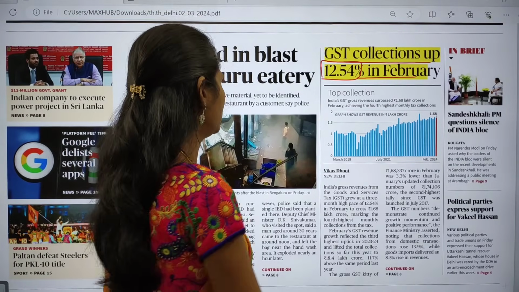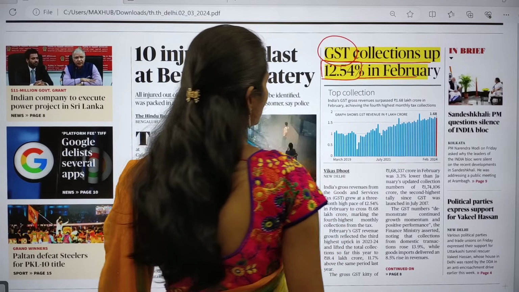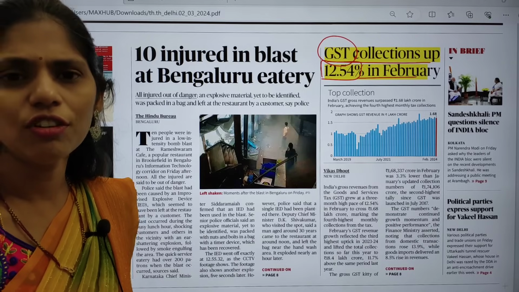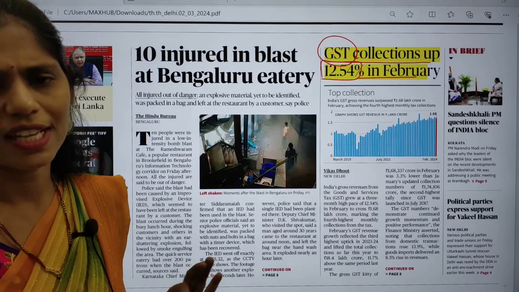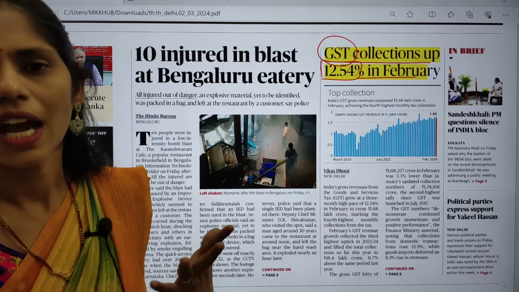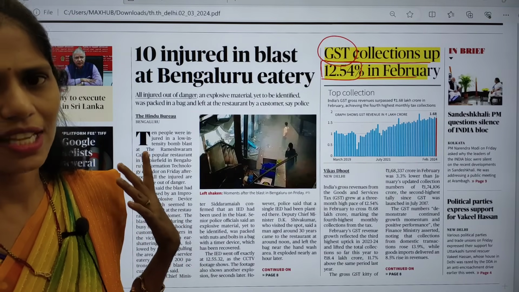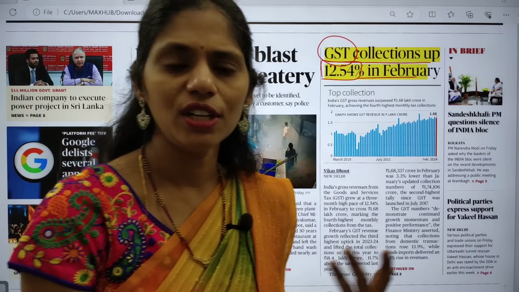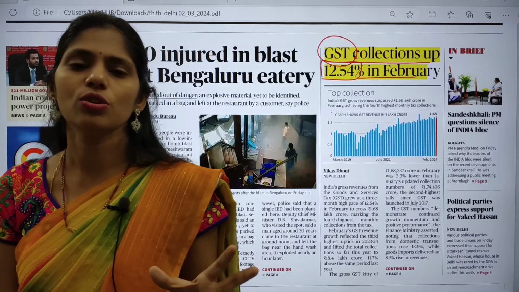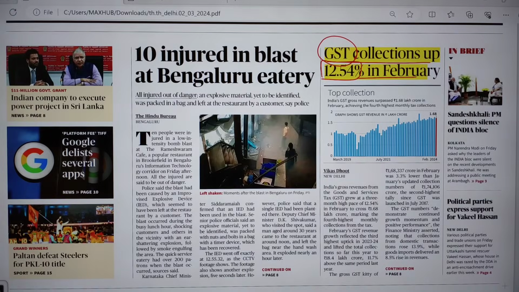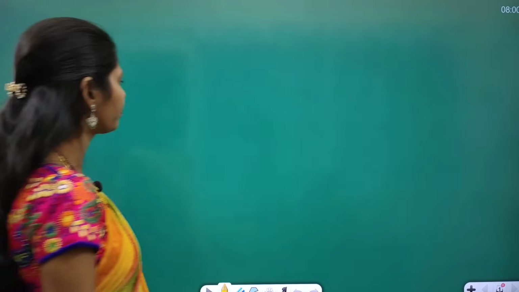So the key word here is GST, and based on this GST, UPSC has already asked questions a number of times. And even if you are preparing for any other competitive examinations, like SSC, railways, banks, and even your state public service examination, this topic is utmost important, because now and then you can see this topic always in newspaper, that is GST collections every month. So now let us see the dimensions, like what you have to think from that article point of view.